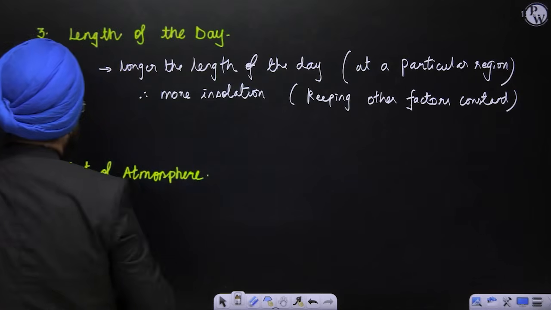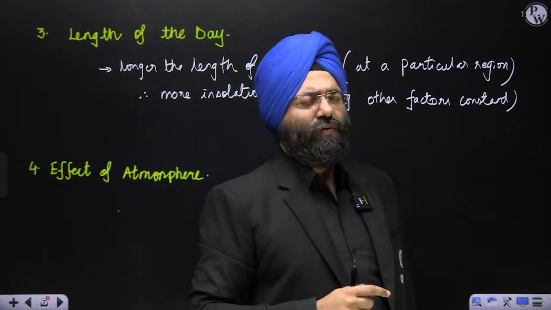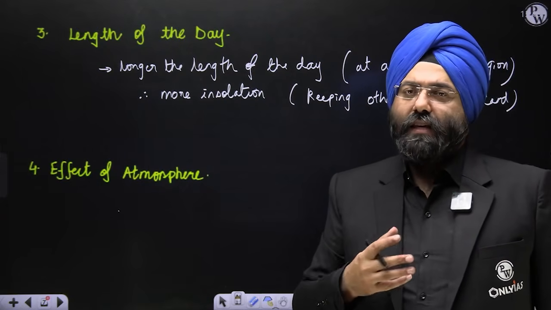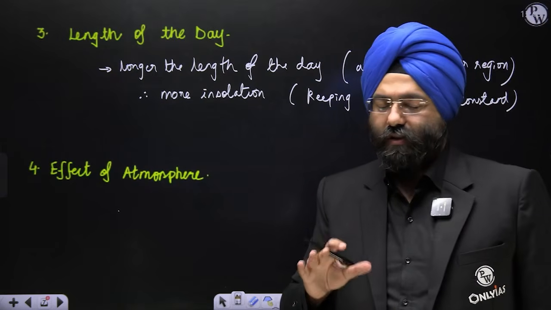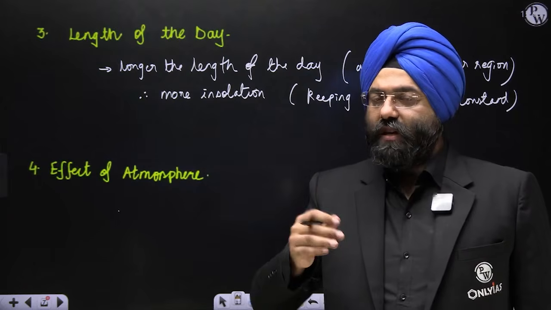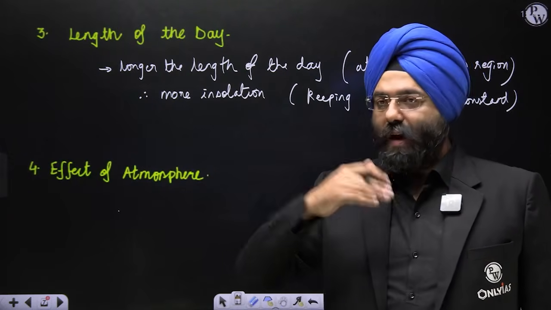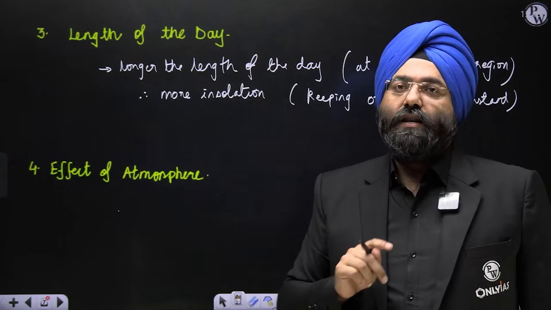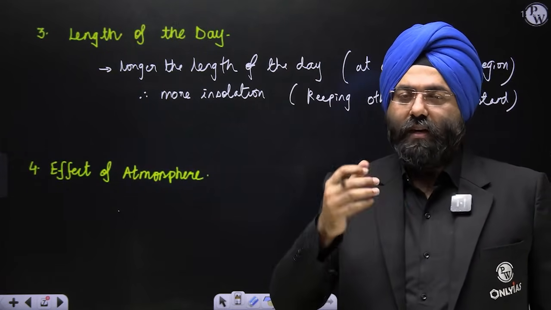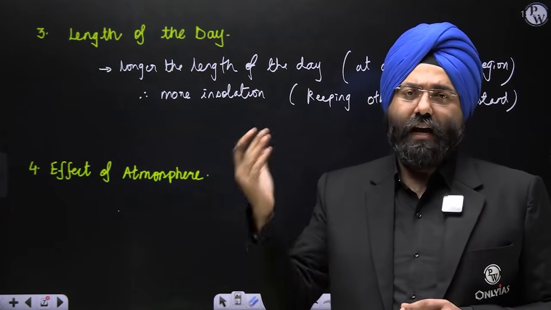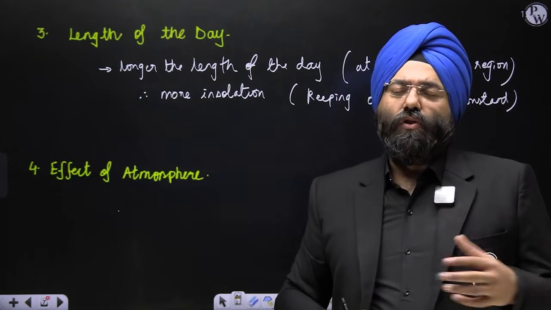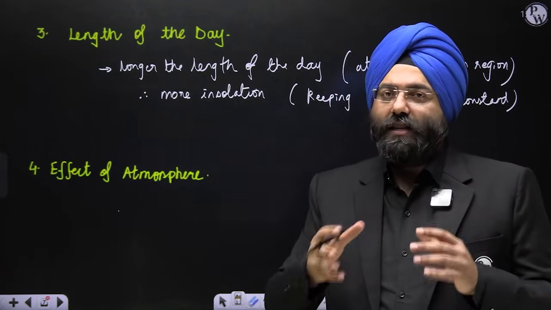Now see this very well. The next point is the effect of the atmosphere. You know very well that the atmosphere itself impacts the amount of insolation reaching, let us say, the surface or the land. Why? Because let us say there is a lot of cloud cover. Cloud cover is one of the means which reflects the insolation back into space. We will be studying this in the heat budget topic, where we see how much insolation is coming and how much is absorbed, reflected and scattered. But the effect of the atmosphere is that whatever disturbances, in the form of clouds or these other things, are present there, they impact the insolation reaching the surface.